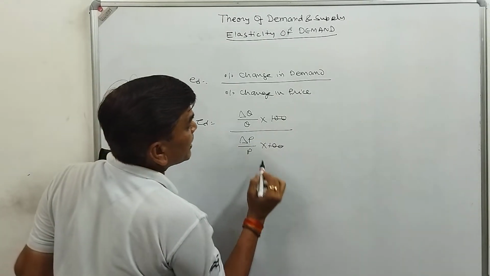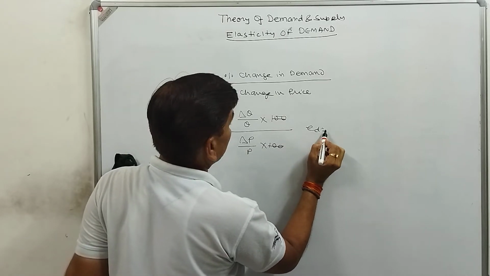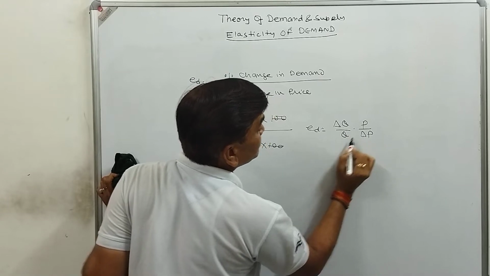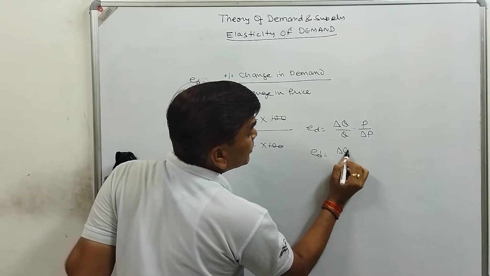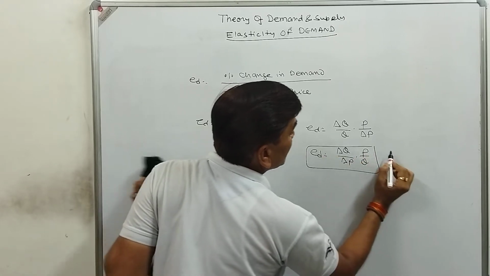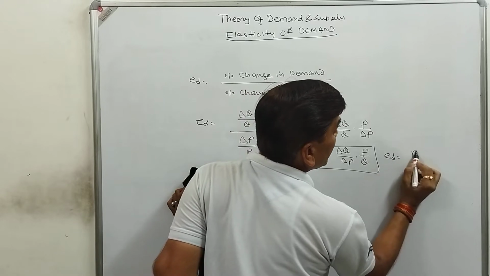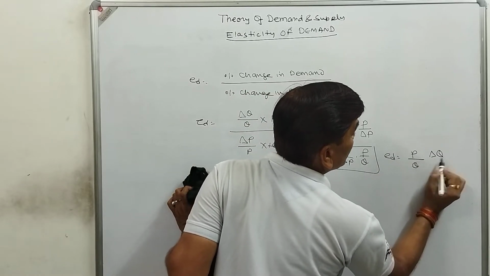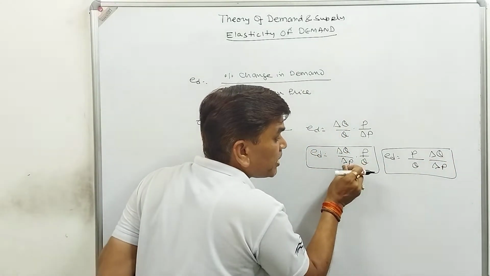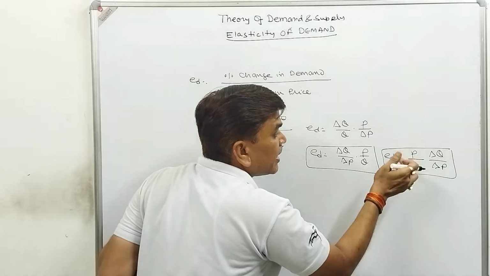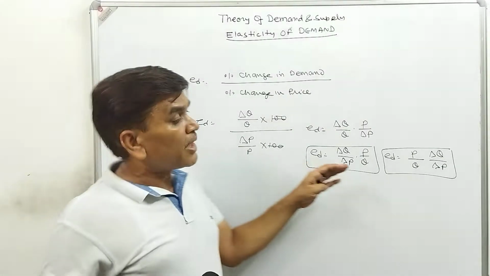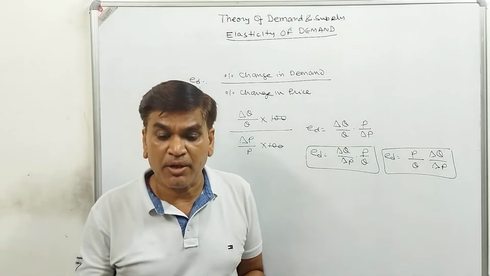We are having 100 to 100 cancel. So the elasticity of demand, that is delta Q by Q multiplied by P by delta P. We can write here delta Q by delta P multiplied by P by Q, that may be the elasticity of demand, or we can write P by Q delta Q by delta P. Both are equal. Here we have written P divided by Q in back side, and in this P divided by Q is in front side. So this is a formula for calculating elasticity of demand.